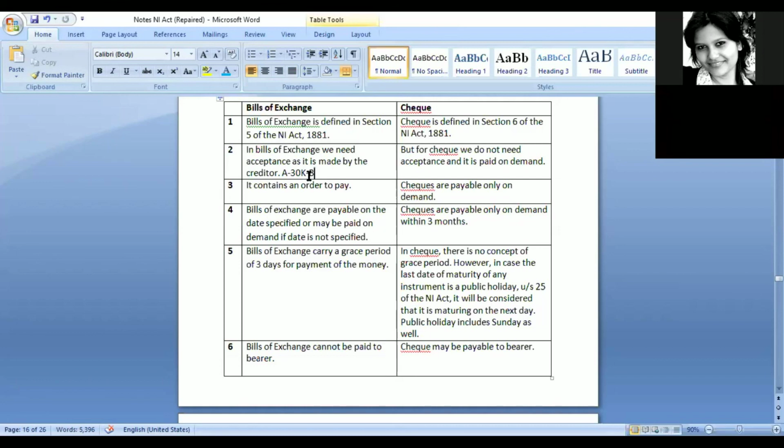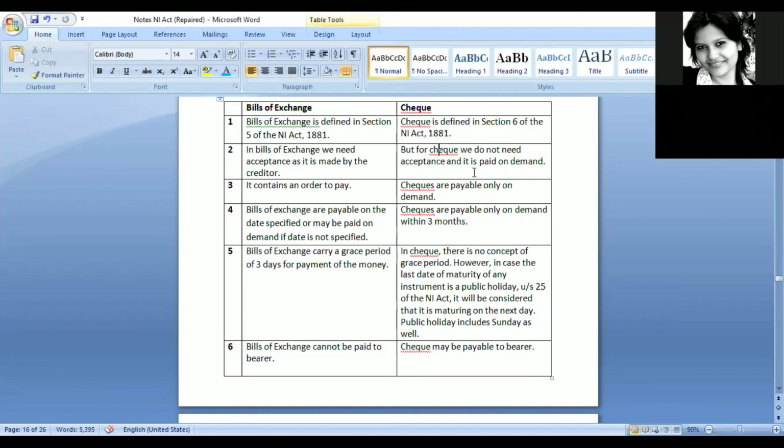So in this case, B is giving me an order. Unless and until I accept that particular order, it will not have any legal validity, right? Because B can just make any order on his own. There is no guarantee that this particular order is genuine or not. So always I need to accept that particular order. So in bills of exchange, acceptance is needed, and acceptance should be by the debtor only. Why? Because it is made by the creditor. To make me liable, I need to accept that particular bill. So I will write as accepted, and then I will put my signature and everything just to make it an authentic document so that B can claim his money later on.